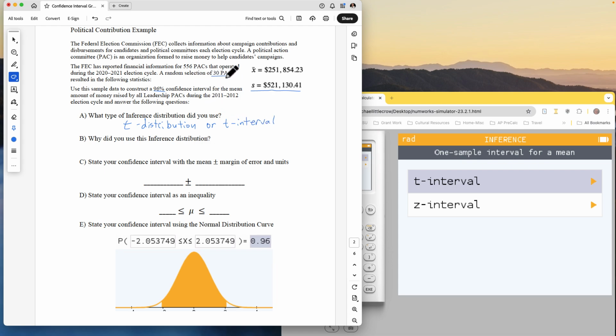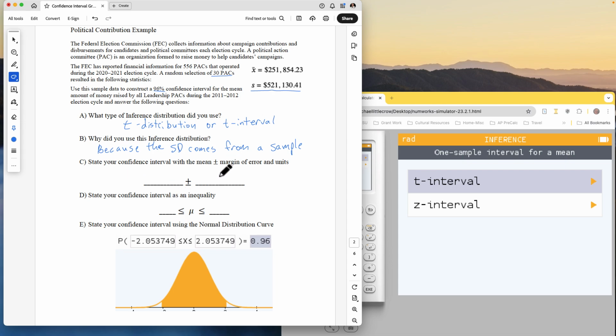Now, since we have 30 PACs, that's large enough that you could do a z and we should get pretty much the same, but it's right on the borderline. So let's just be as accurate as we can. We're going to do a t. Why did we use this? Again, because the standard deviation comes from a sample. Something like that, right? When it comes from a sample, we always use the t-test.